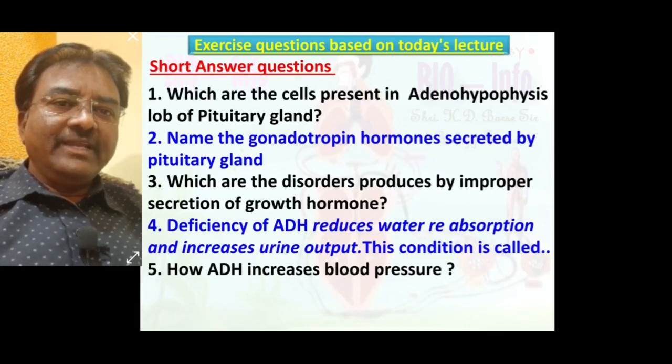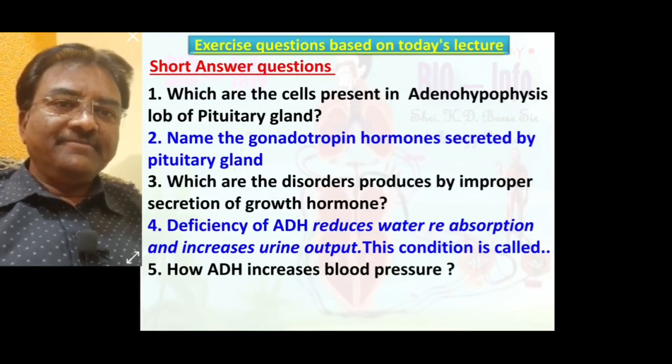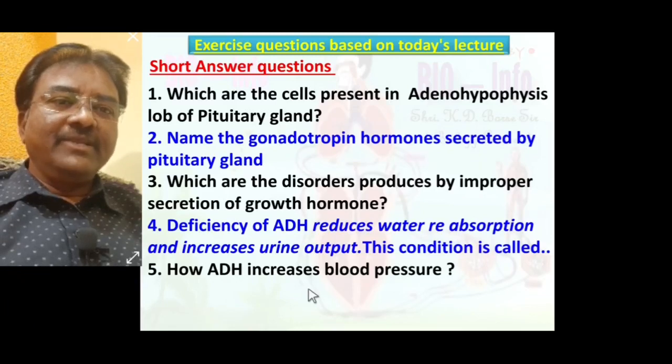How does ADH increase blood pressure? Due to constriction of blood vessels, means the vasoconstriction process takes place in the blood vessel, so blood pressure increases.